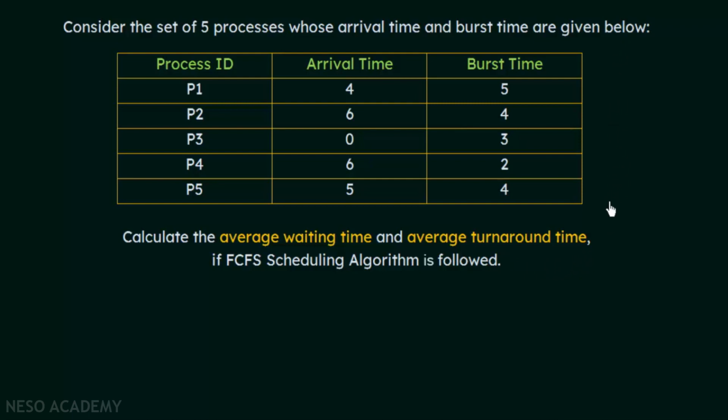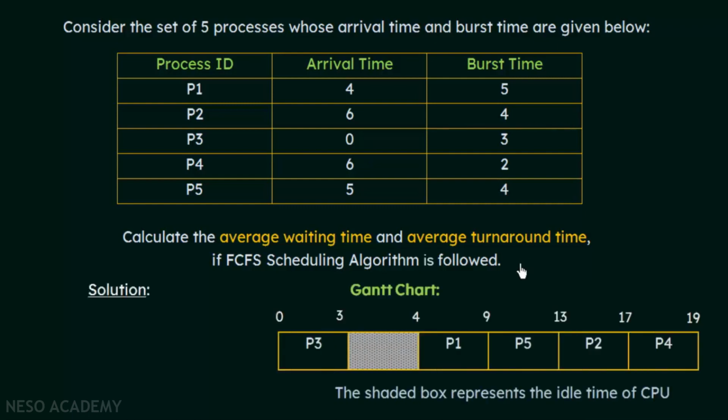When we discussed the scheduling criteria, we already defined and described what turnaround time and waiting time mean. So we have to calculate the average waiting time and average turnaround time. Let us see how we can do this. In order to solve this, first of all, we need to prepare the Gantt chart for these 5 processes. Coming to the solution, here I have shown the Gantt chart.